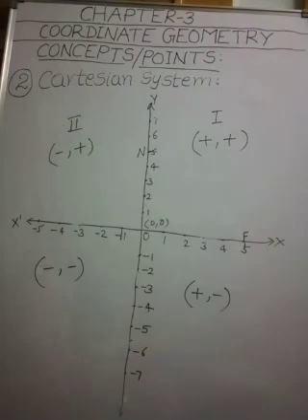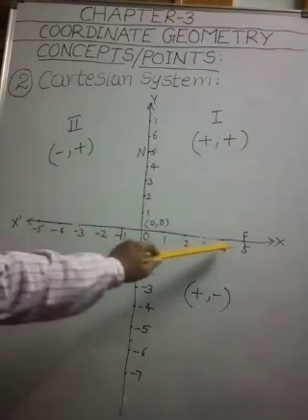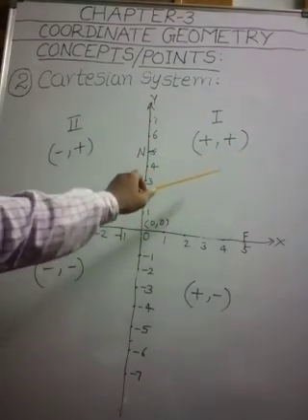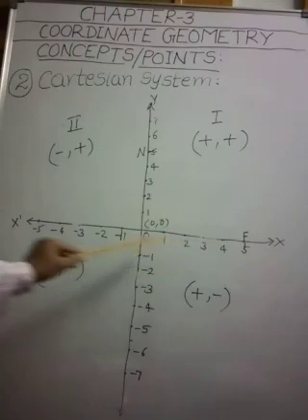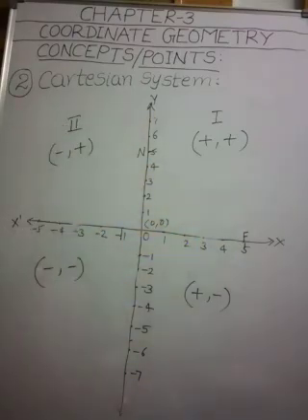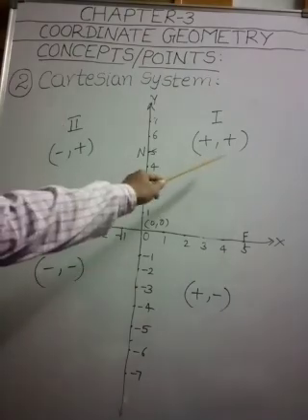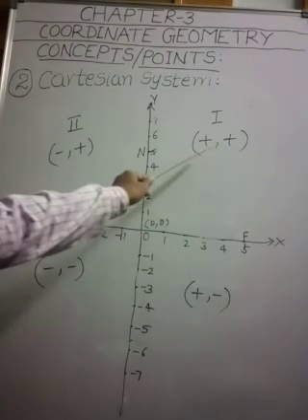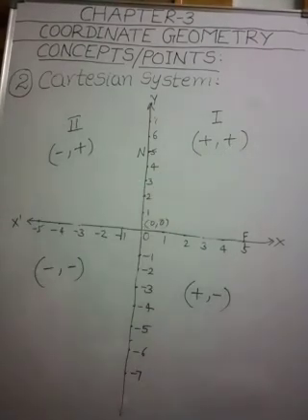Since the first quadrant is enclosed by the positive x-axis and positive y-axis, what are the boundaries of this region? OX and OY, both positive axes. So every point in this plane is in the form of positive number comma positive number. Understood this point, my dear children?